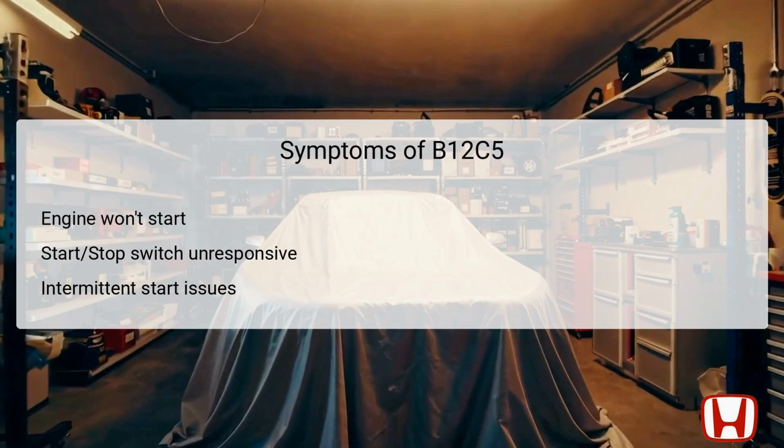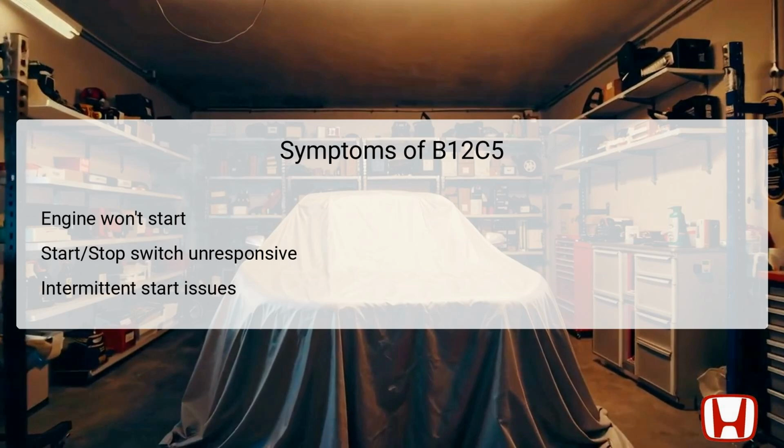When facing the B12C5 code, several symptoms may manifest. Most notably, the engine may fail to start, which is a direct consequence of the malfunctioning start-stop switch. The switch itself may become unresponsive when pressed, indicating that it is failing to deliver the necessary signals to the power control unit.